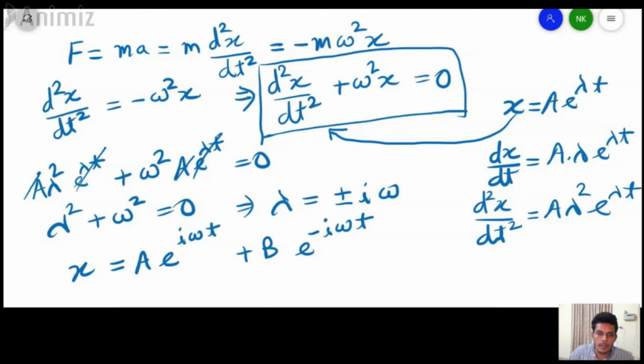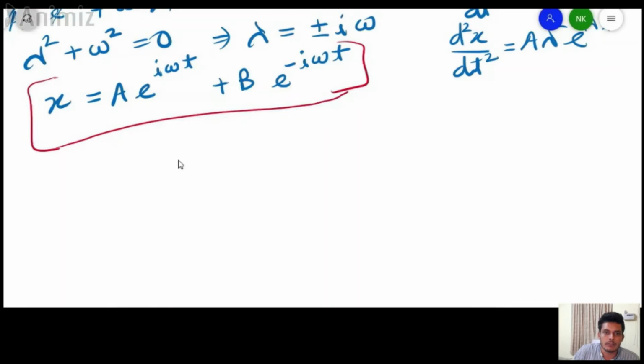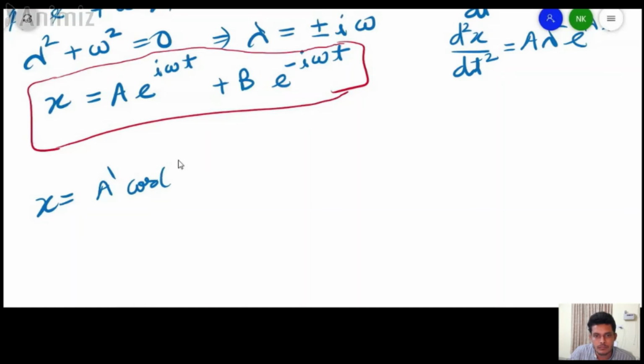Now we will write this equation that we have obtained for x using the exponential forms of sine and cosine functions. So writing this equation again, it will lead to x equals a dash cos omega t plus b dash sine of omega t.